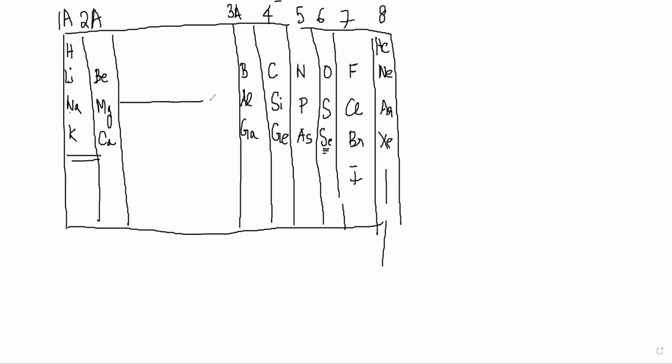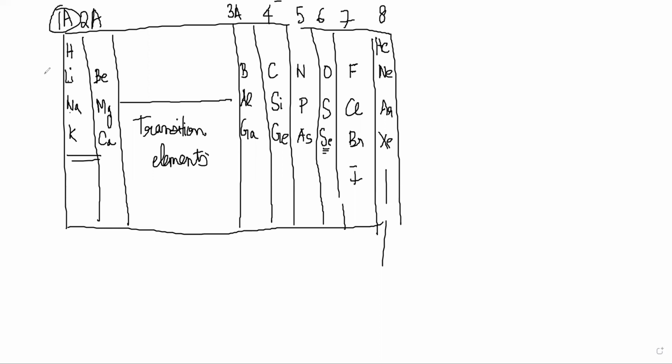There is a lot that is missing here. We have not yet done these elements. These are transition elements. So transition elements later when we study, we'll discuss it. But for now, we are going to be mainly concerned with the main groups. So these are the main groups 1 to 8.